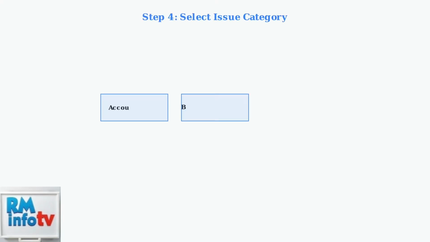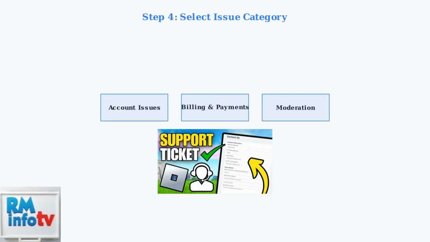Choose the correct category for your problem. The main categories include account issues for login problems or hacked accounts, billing and payments for purchase issues, and moderation for appealing bans or warnings. Selecting the right category helps route your ticket to the appropriate support team.